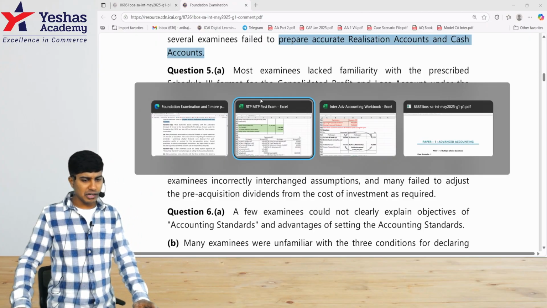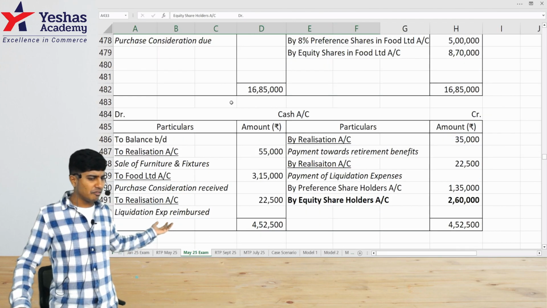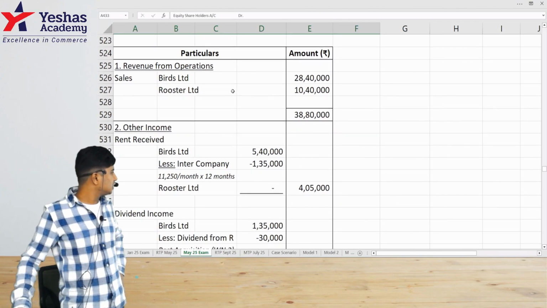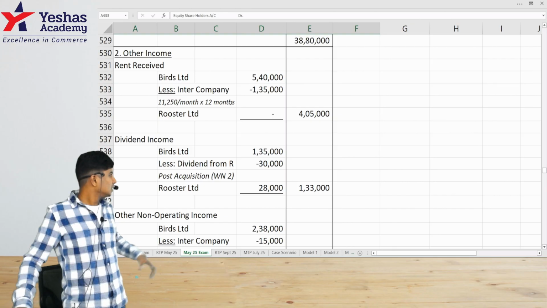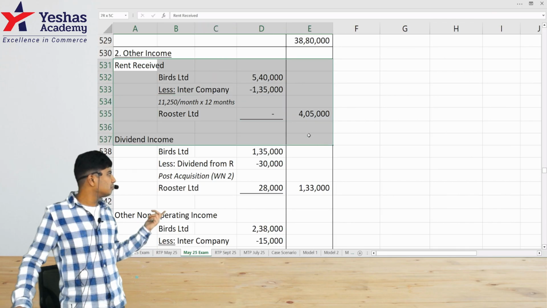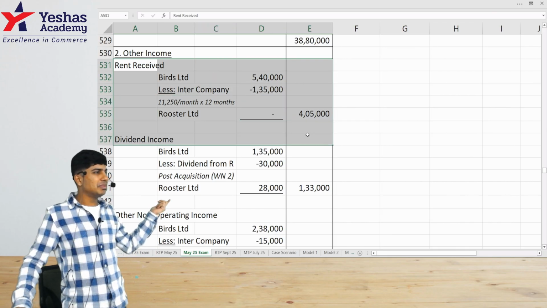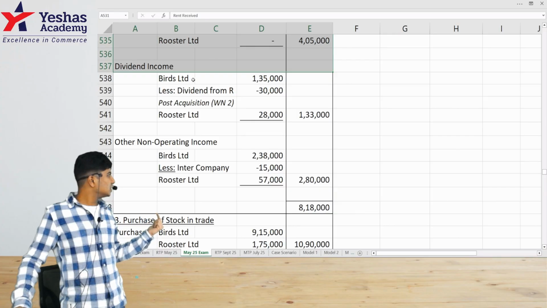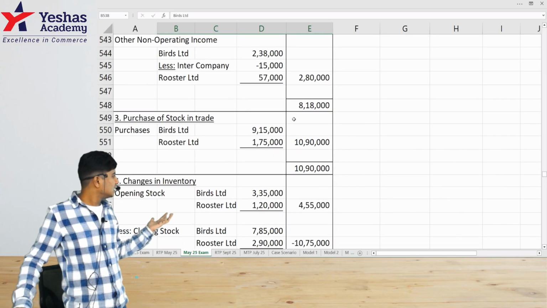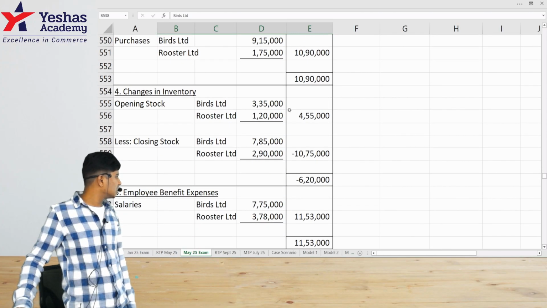So consolidated PL was again not a very off-the-hook question, a pretty easy, straightforward question. There were adjustments on other income, so intercompany transactions were there. It was supposed to be eliminated from the rental income of one company and the rental expense of the other. There was dividend income, post-acquisition income, that adjustment, and some selling and distribution expenditure adjustment.